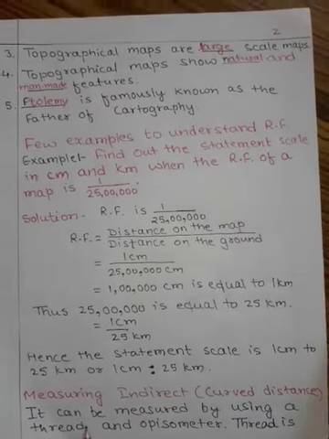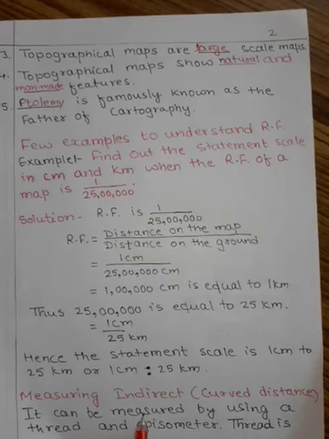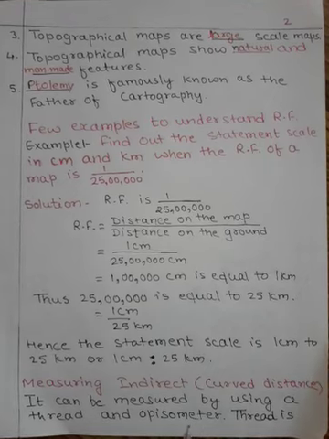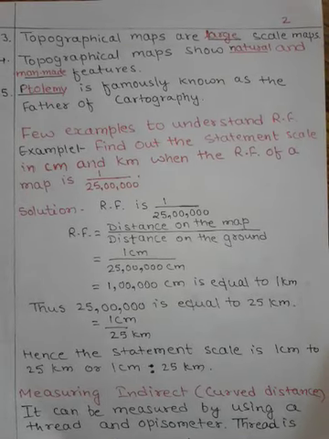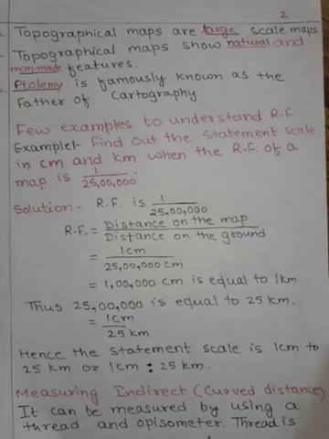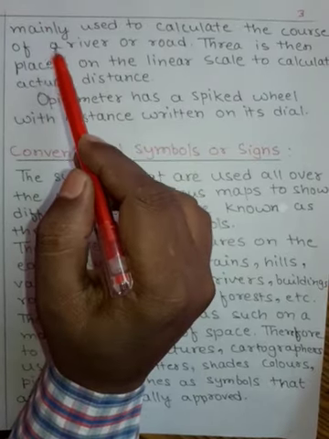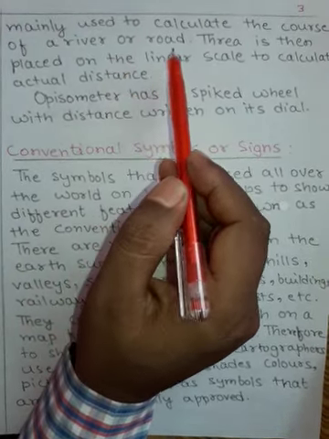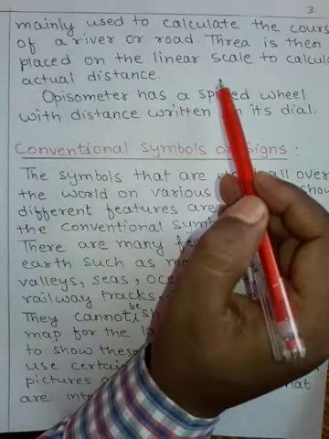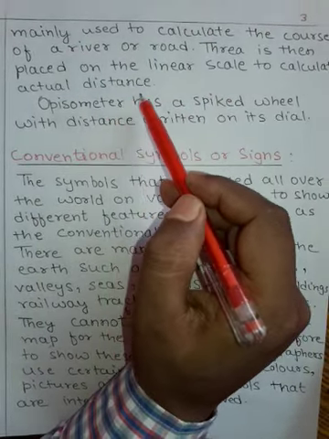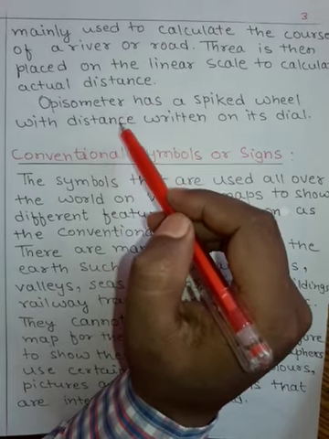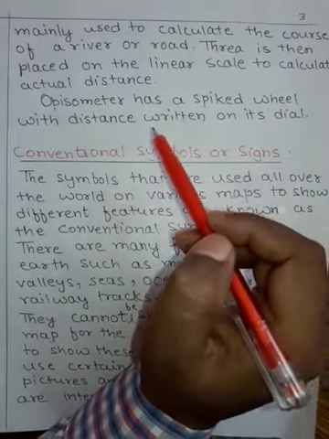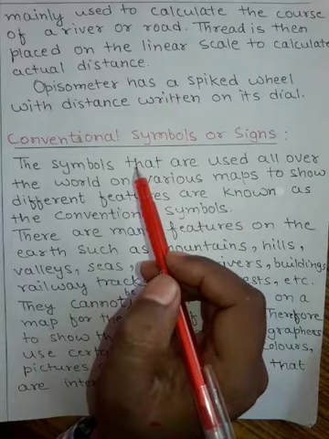Now I also taught you about measuring distances. First, measuring indirect or curved distance. It can be measured by using a thread and opisometer. Opisometer is an instrument to measure curved distance. Thread is mainly used to calculate the course of a river or road. Thread is then placed on the linear scale to calculate actual distance. Opisometer, which is an instrument to measure the curved distance, has a spiked wheel with distance written on its dial.